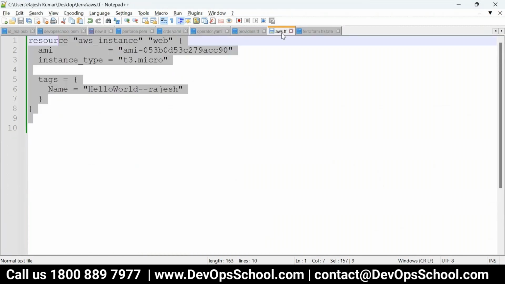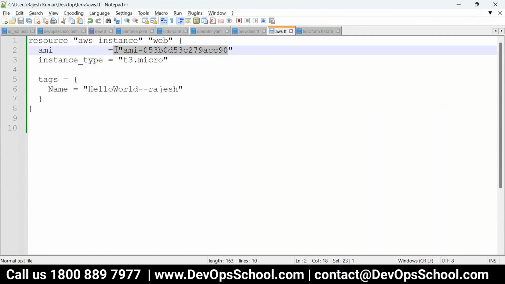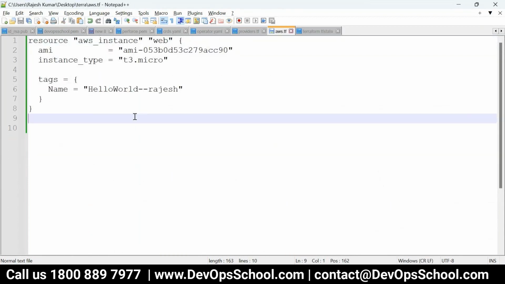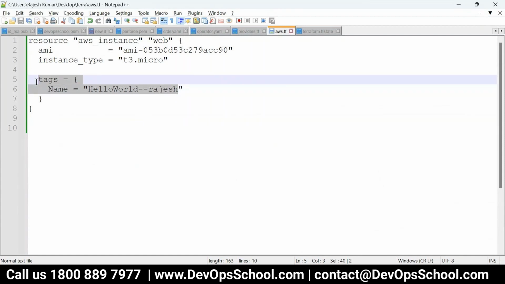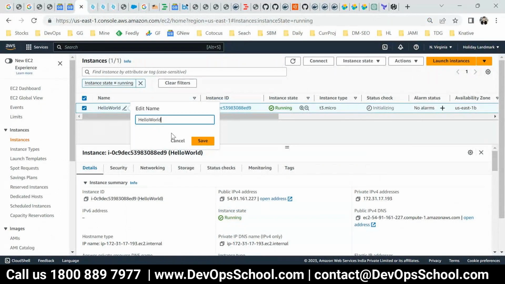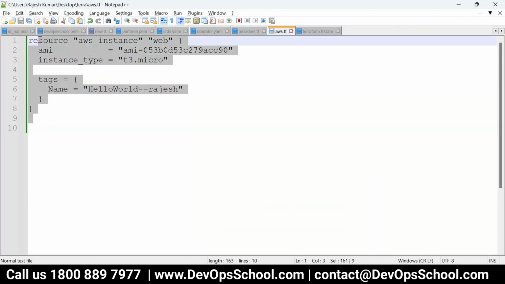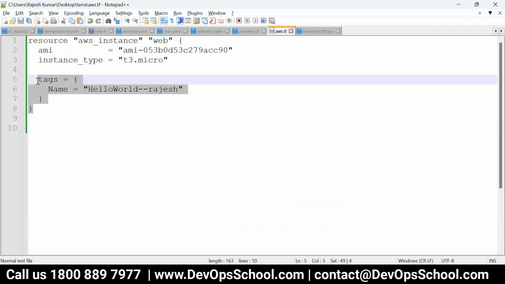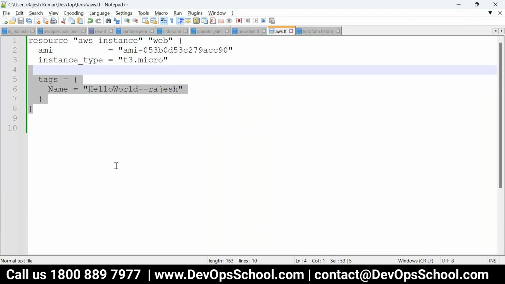Terraform will match your desired state with the actual. So if you change this, Terraform will consider that you don't need the last web resources, so it will destroy and recreate with a new one. But here I am modifying the name tag. Is it allowed? Yes. This is your desire, but in AWS, if you look at this, it is allowed. I go and change this, it is allowed, but the AMI is not allowed. You cannot change that AMI ID while the instance is running. So in this case, it will not be destroyed, it will be updated. So whatever AWS allows, the provider can do the same thing.